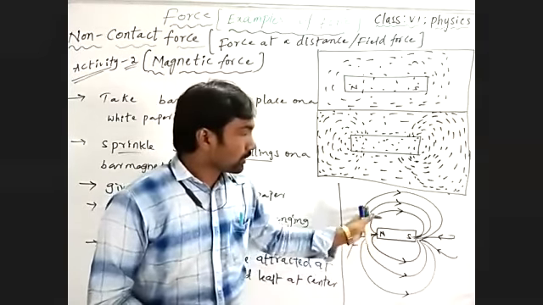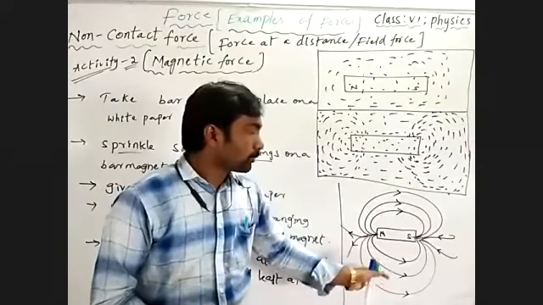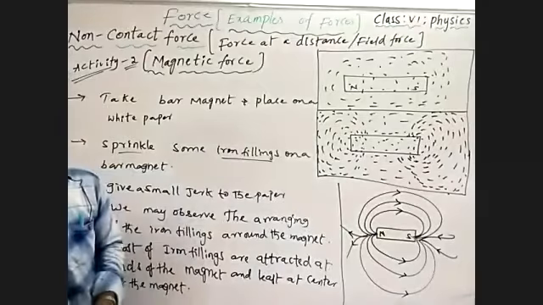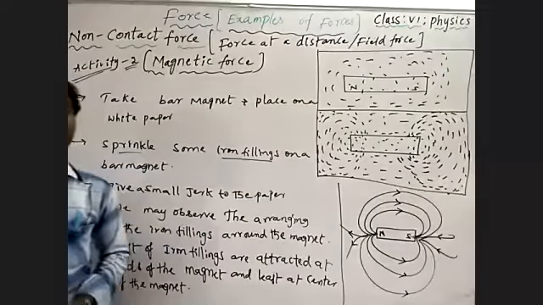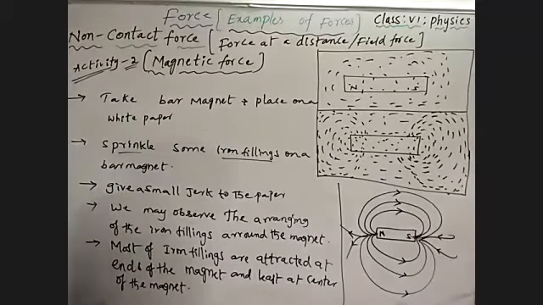Up to which shows the strength of the field. Up to that, the magnetic field lines will show around the magnet. That is an imaginary line. Imaginary lines. Understand? This is one more way to understand the field force, for example the magnetic force, to understand the non-contact force. See carefully.